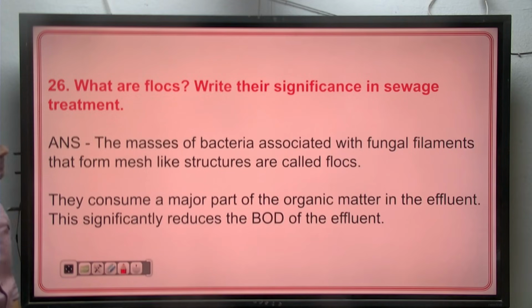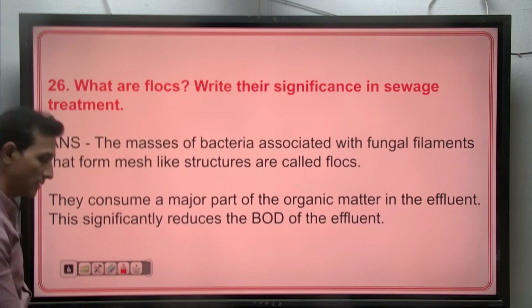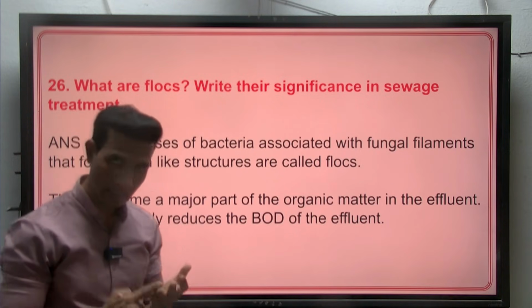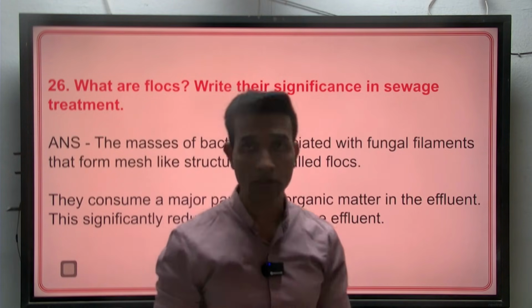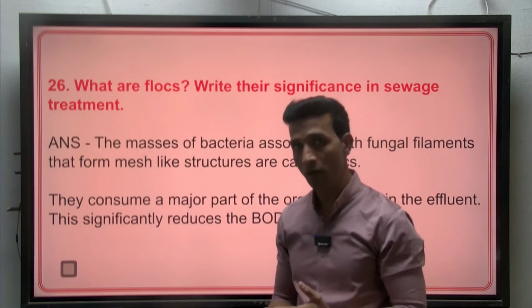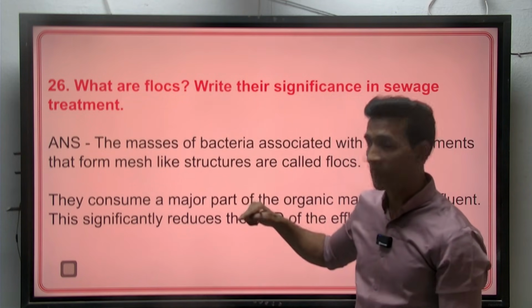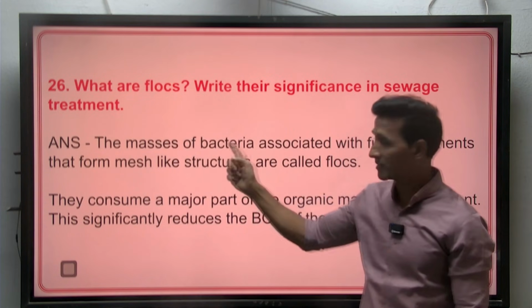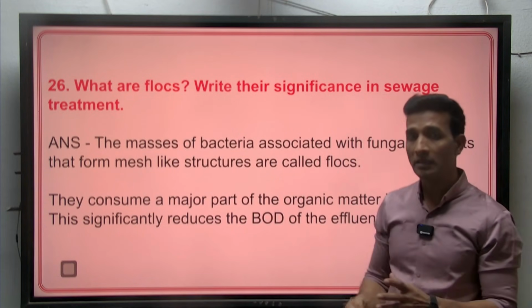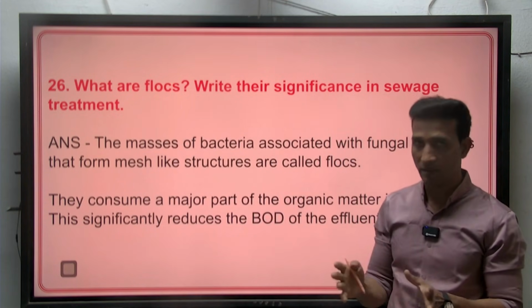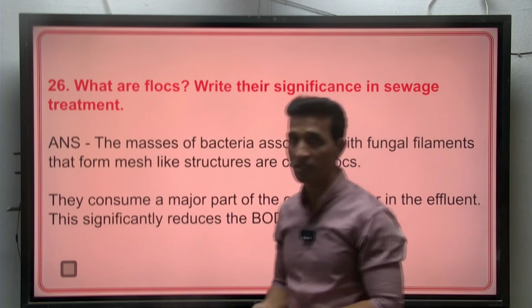What are flocks? Write the significance in sewage treatment. During sewage treatment, there is a primary treatment and a secondary treatment. Primary treatment includes physical removal as well as sedimentation. In secondary treatment, masses of bacteria are allowed to grow in the aerobic tank, which we can call a large aeration tank.